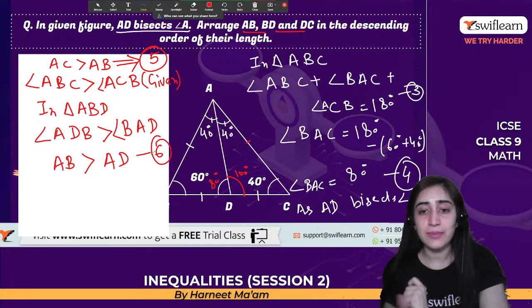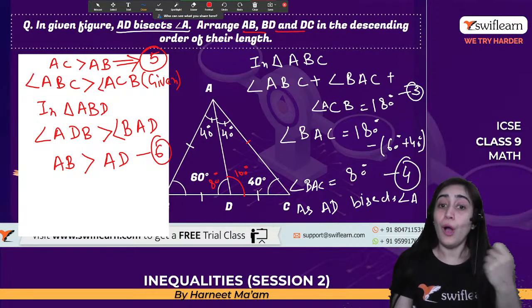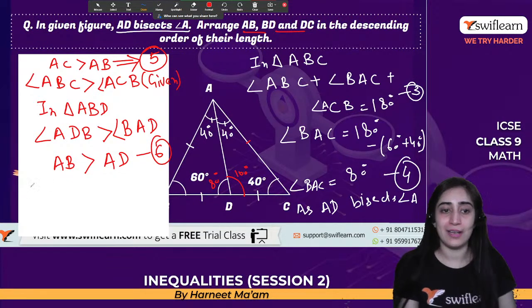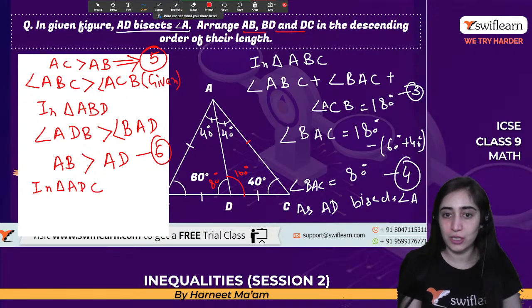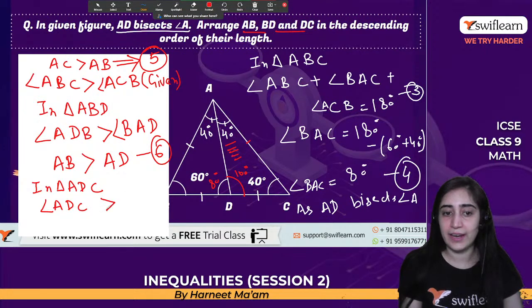Similarly, I'll apply the same thing on this side. I'll get to know that AC is greater than BC, or I can also say that AD is greater than BC. So let's consider triangle ADC. Now I know angle ADC is 100 degrees and angle ACD is 40 degrees, so angle ADC is greater than angle ACD. That means AC is greater than AD.